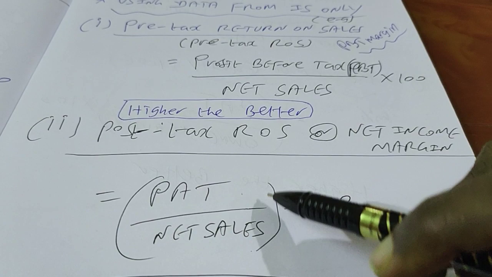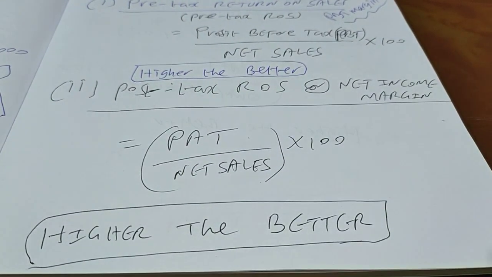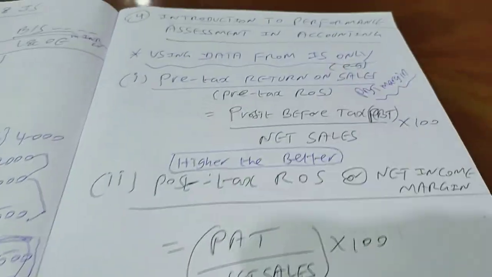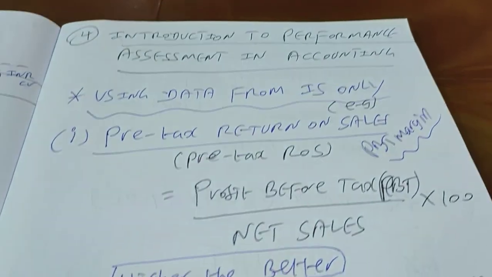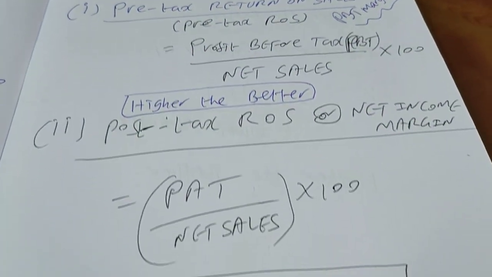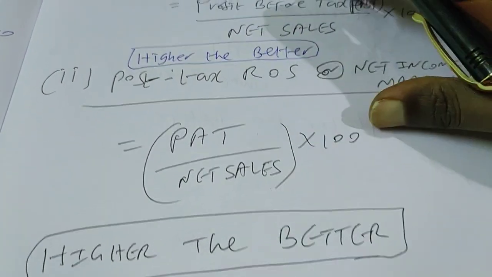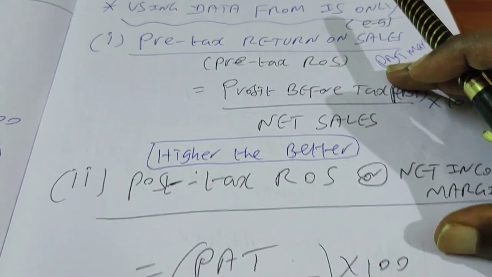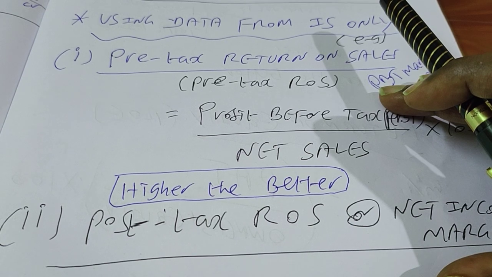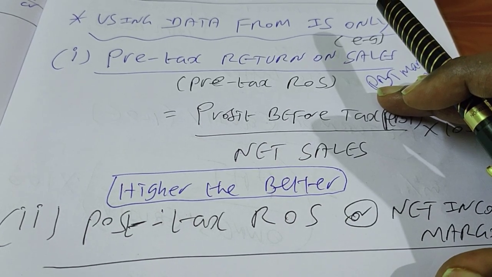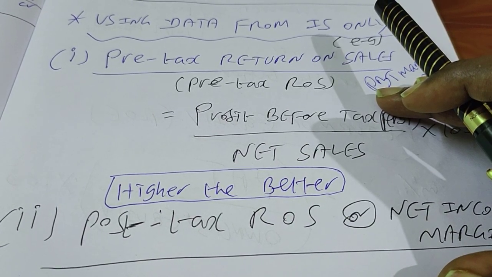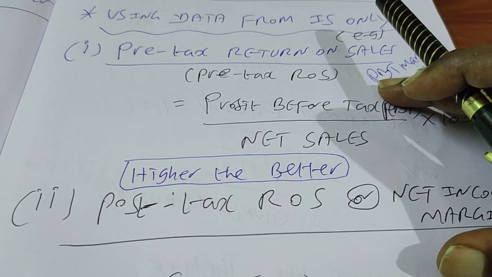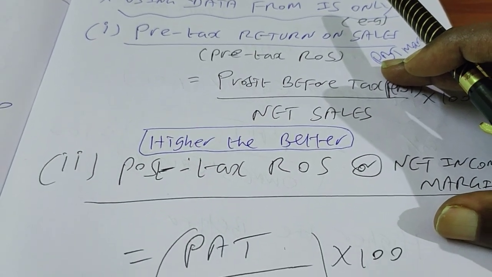So that means higher the number, better is the performance, right? Please look at these two once again. I just look at the income statement for that period. For example, I look at only your income statement for the last one period. I want to know how much is your pre-tax profit margin and what is your post-tax profit margin. I can simply do that.